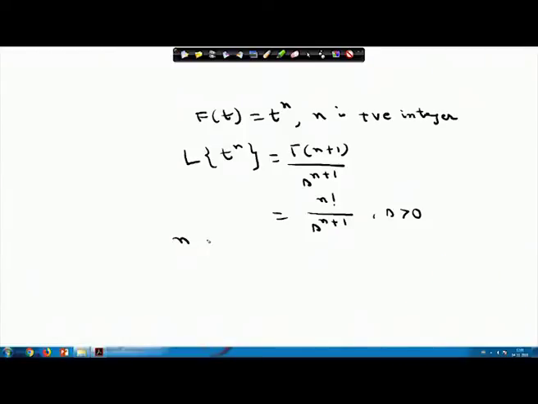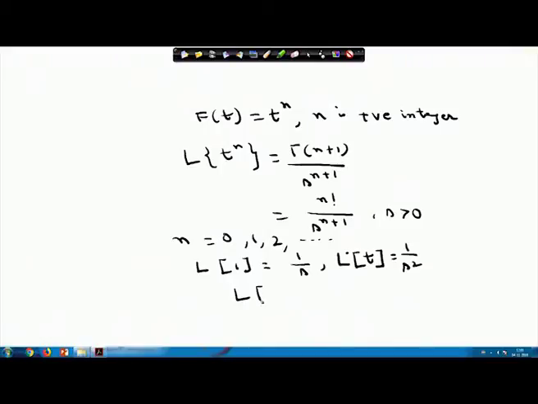Now, you can consider n equals 0, 1, 2 in this way, and you can get various transforms. When n is 0, the Laplace transform of 1 will be 1 by s. Laplace transform of t, from here n is 1, so 1 by s square.